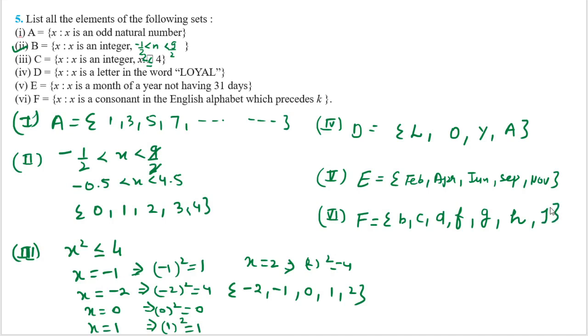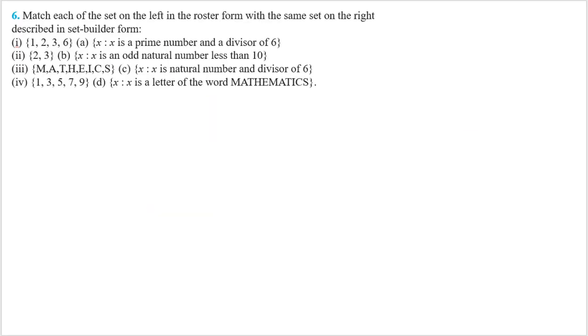So the next one, I am going to tell you how to do the next question. Yeah, the next question is here. Match each of the sets on the left in the roster form with the same set on the right described in the set builder form. Okay children, so in this question I have to match first, second, third, fourth to A, B, C, D. So let me tell you how to do it.